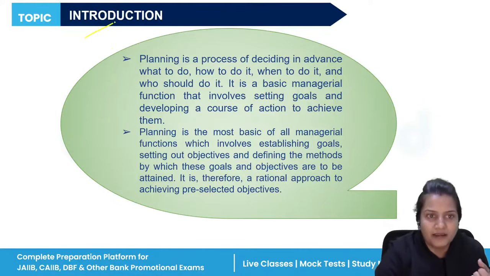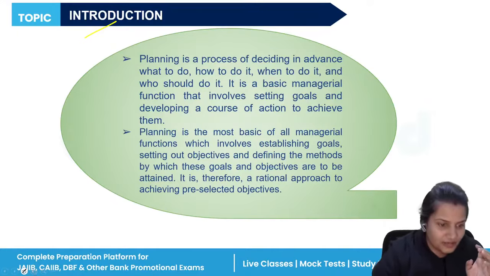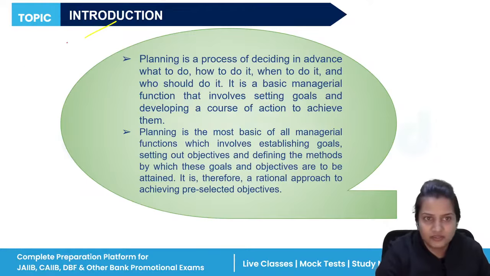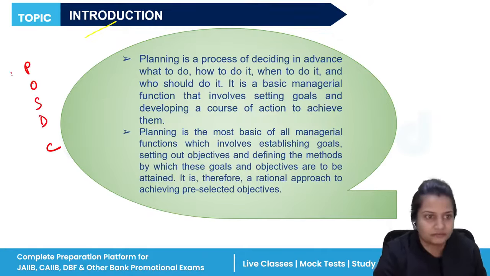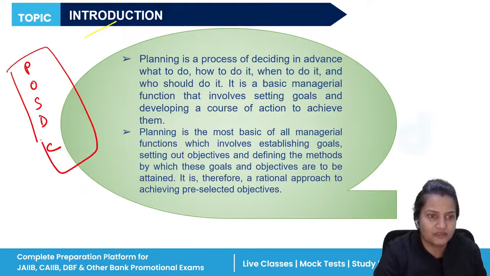Now what is planning? In our first unit, we have seen the functions of management. There are five functions of management: planning, organizing, staffing, directing, and controlling. Now, planning is the first function of management, and it is very crucial for any business organization.